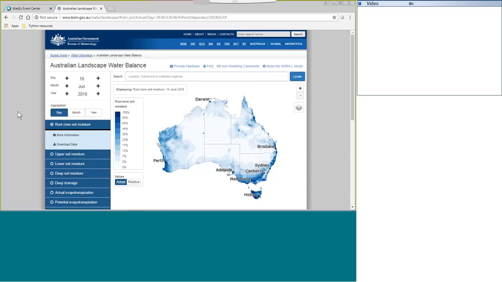So here we can see we can choose any day in this section here. We can step back in time and the visualization will update for us here. Likewise, we can step back on any month. Just a slower connection today, it would seem.